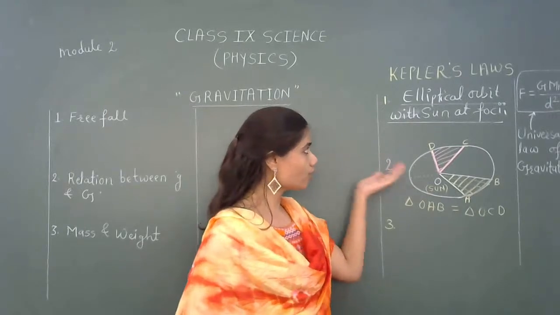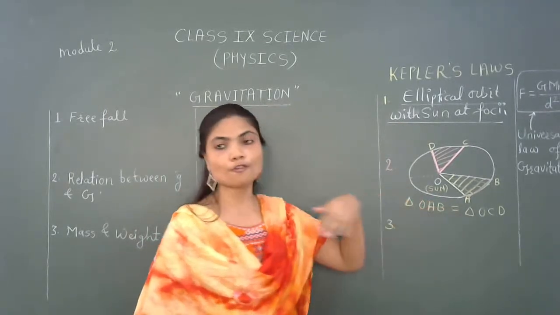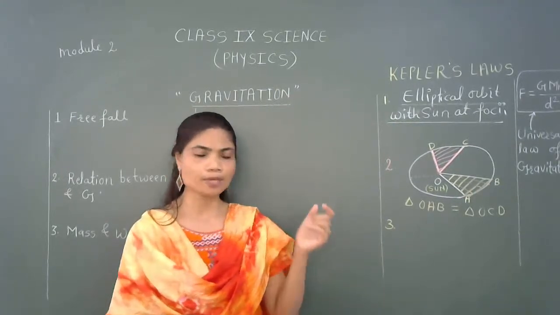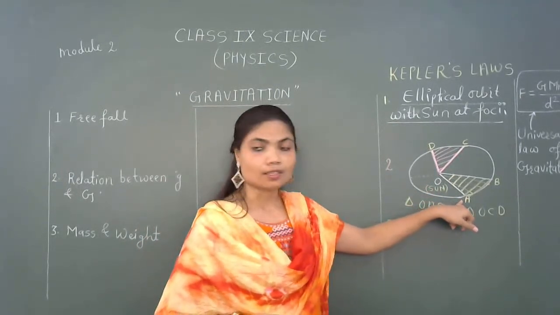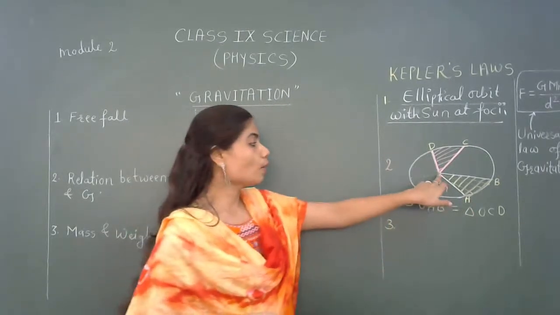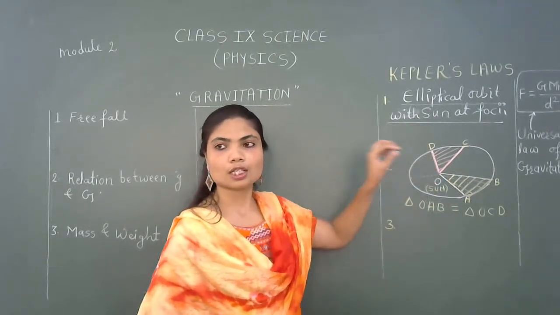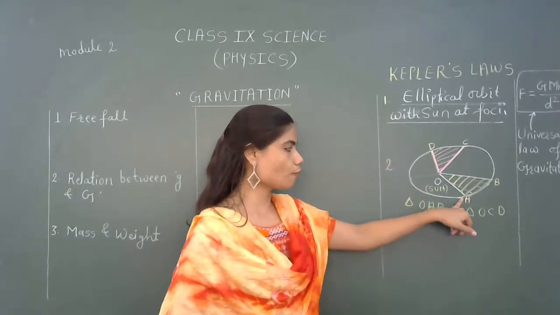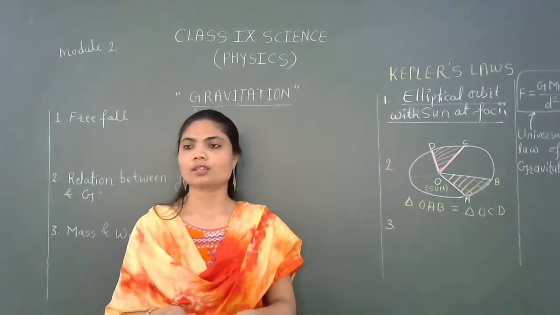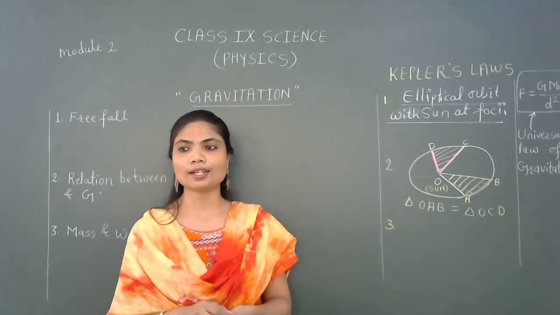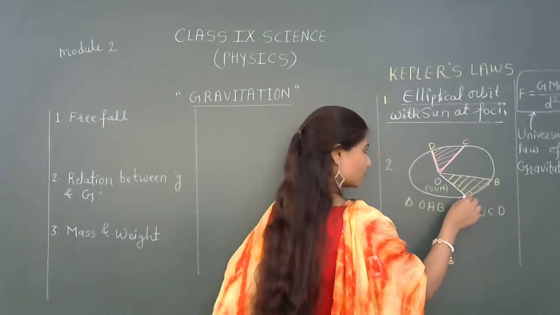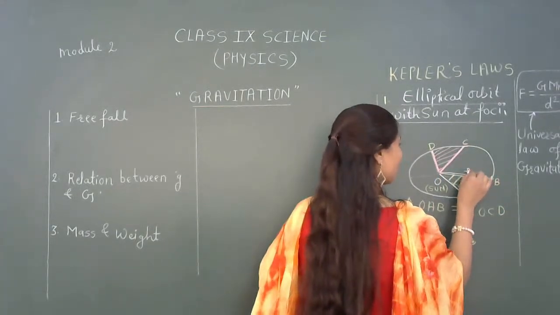He put forth the law in terms of distance r and the time period T. The cube of the mean distance of the planet from the sun is directly proportional to the square of the time period, capital T. Suppose this distance is considered to be r.